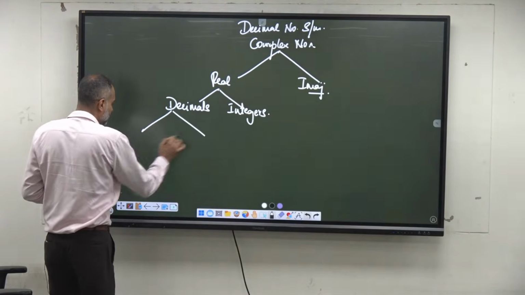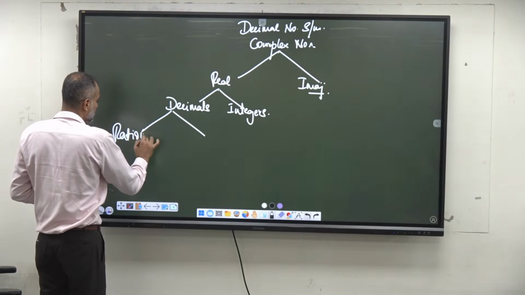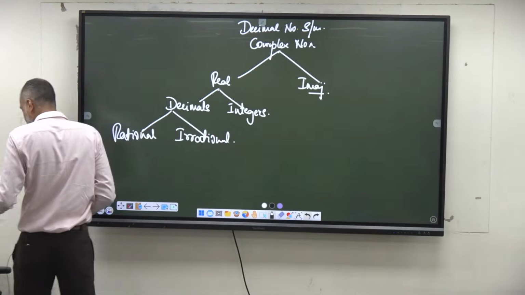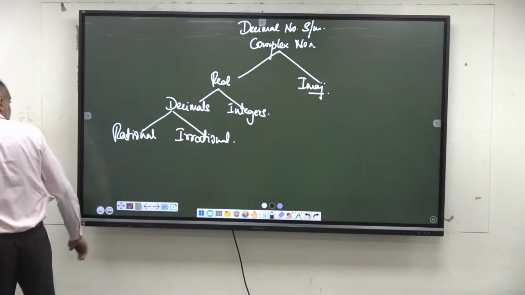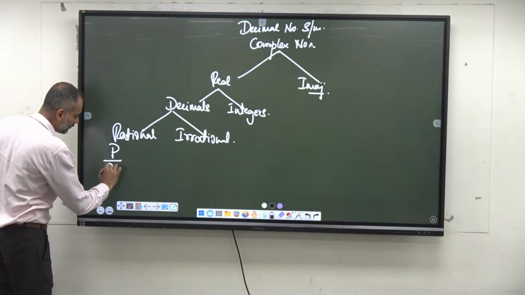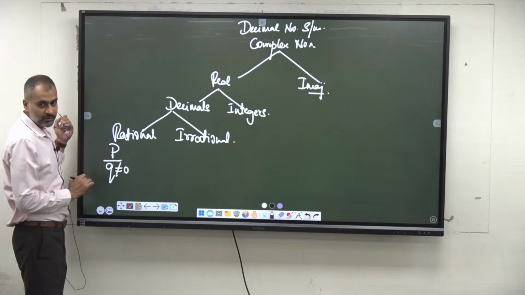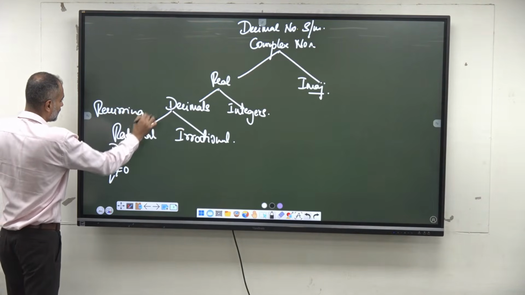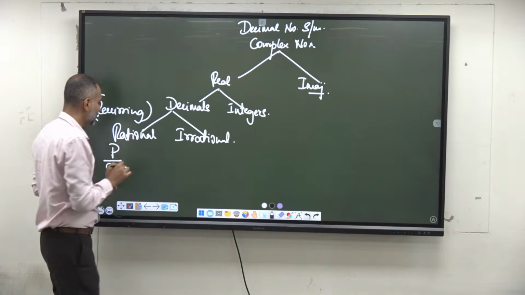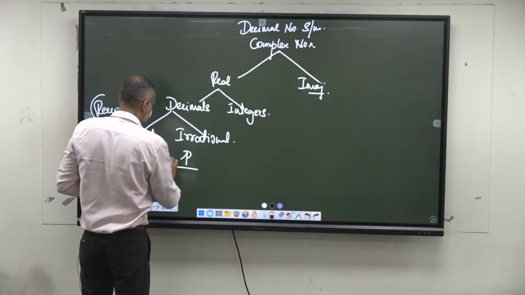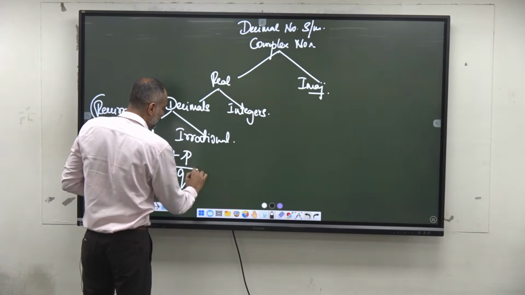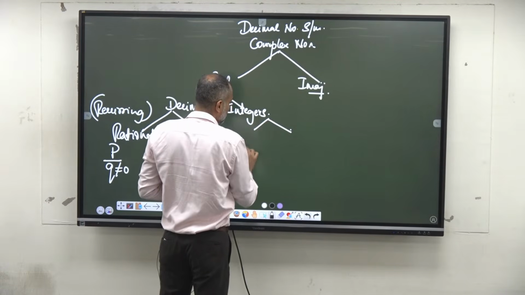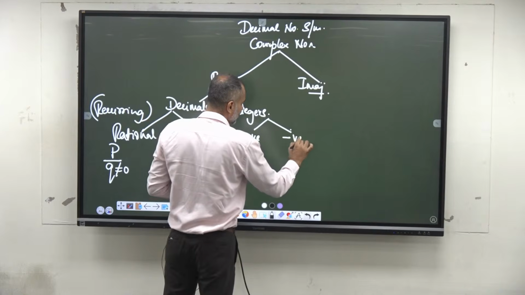Decimals are again classified as rational numbers and irrational numbers. Any number which can be represented in the form of P by Q where Q is not equal to 0, which are recurring decimals and can be terminated, is rational. This cannot be represented in the form of P by Q where Q is not equal to 0, they are irrational numbers. Integers again we can classify as positive and negative.